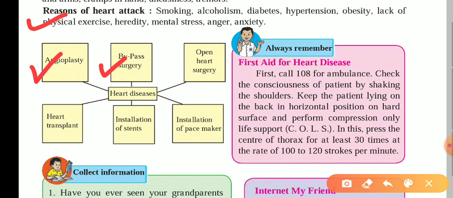Then there is open heart surgery: sometimes if there is a defect in the heart, then that should be treated by the surgery called open heart surgery. Then the heart transplant in extreme cases, installation of stents, installation of pacemakers to give the proper speed or the proper pumping to the heart.